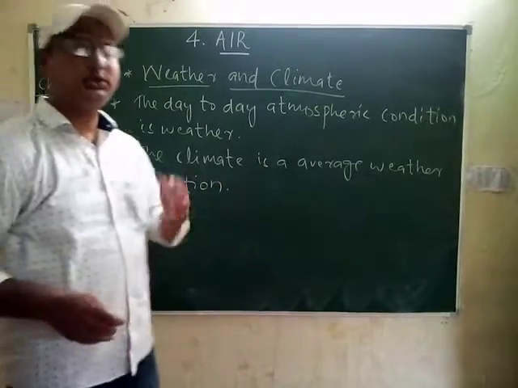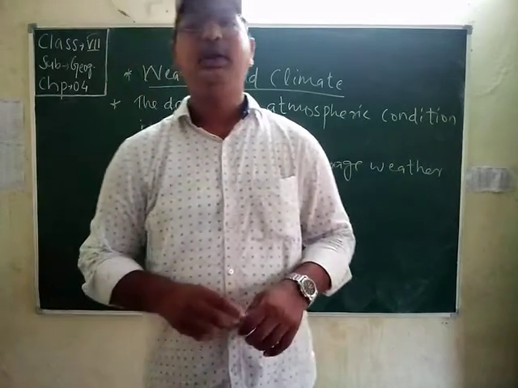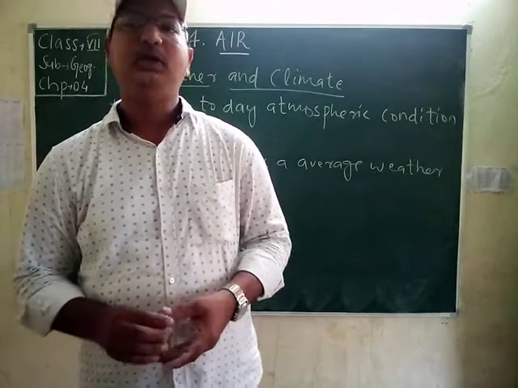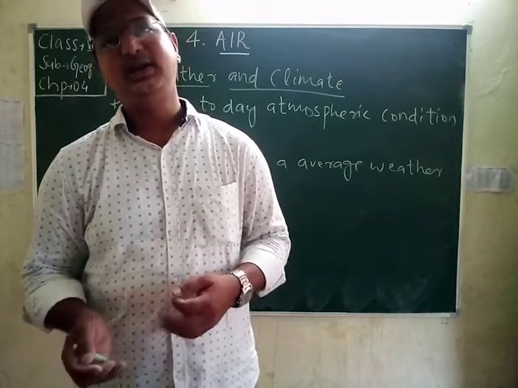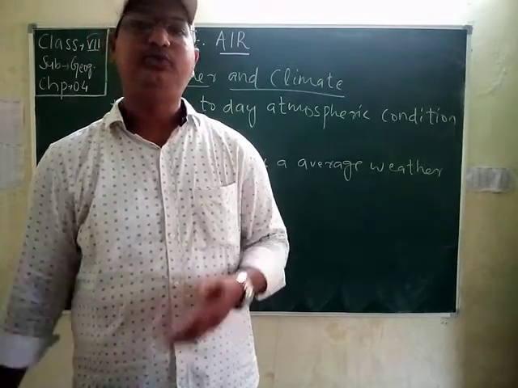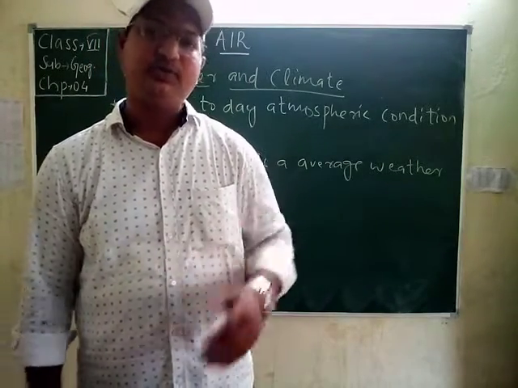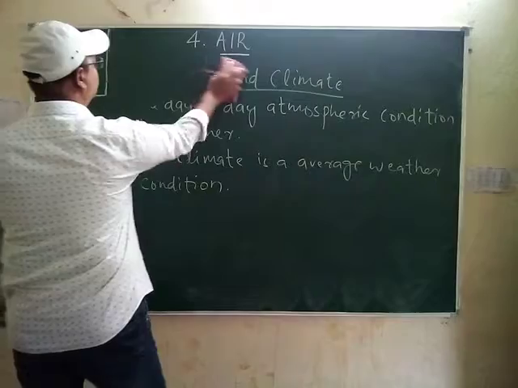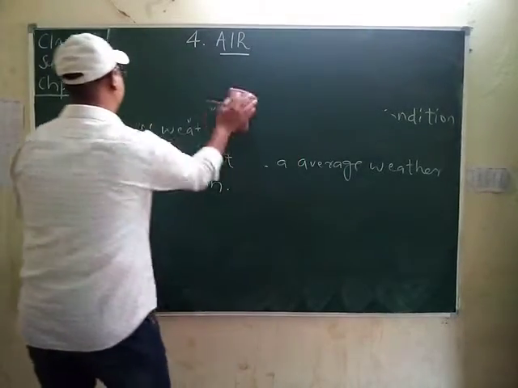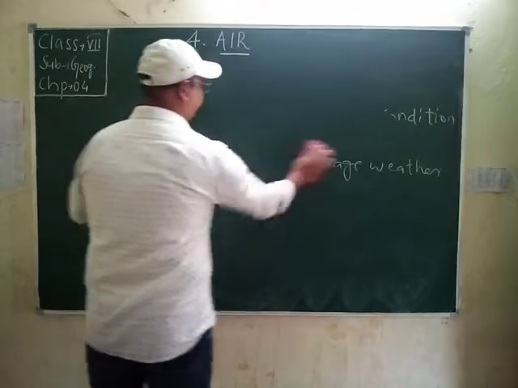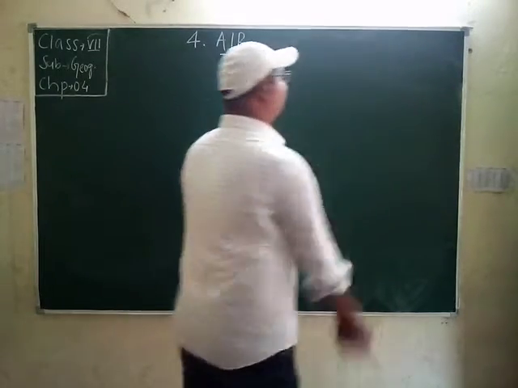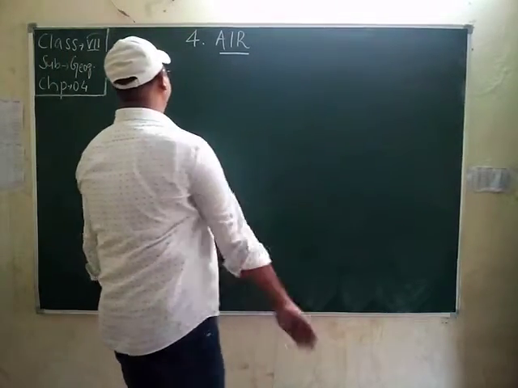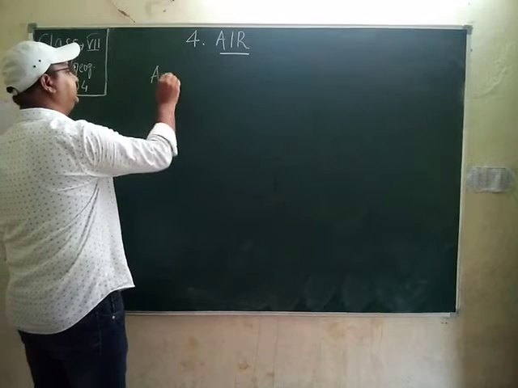Okay students, so this was all about the climate. Now students, we know that different places around the world have different climates. Deserts have a hot and dry climate, while Antarctica has a very cold and dry climate. So it changes from place to place. Then students, we will move to air pressure. Students, what is air pressure?